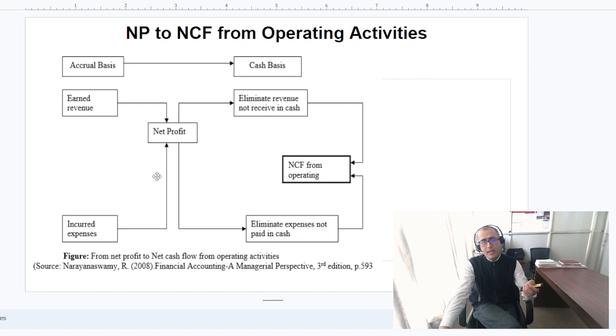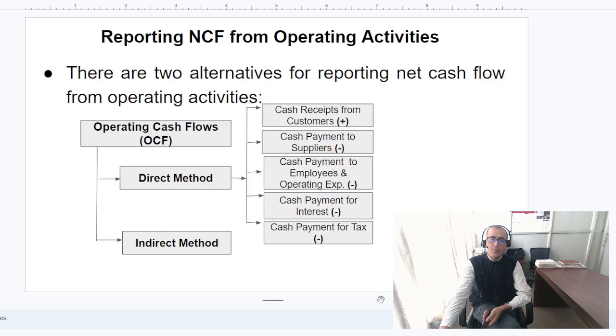Okay. Then again you adjust the, I mean to say the expenses, cash expenses, like your operating expenses, but we exclude, eliminate the expenses not paid in cash. Then after that, whatever the result you will get, that is called the net cash flow from operating activities friend. Now let's move to the next part. When we report the net cash flow from operating activities friend, basically we have two approaches. एउटा approach भनेको, one is called the direct method or next one भनेको indirect method. Today we will be discussing more on the direct method friends.